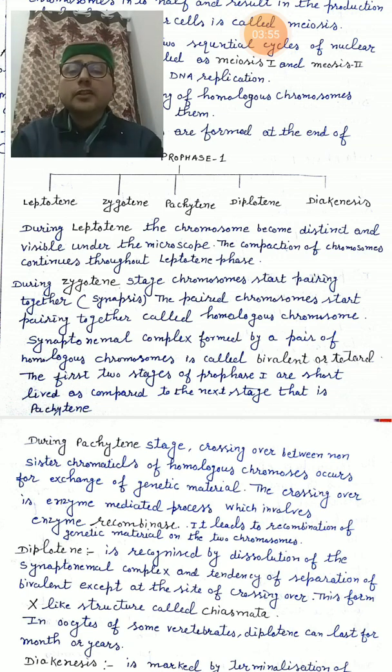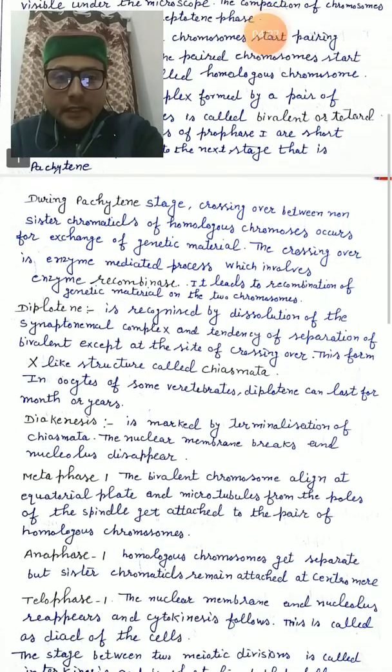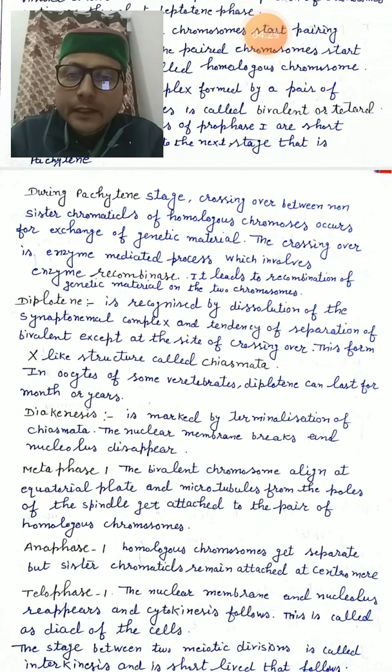So when we talk about this pachytene stage, the crossing over between non-sister chromatids of homologous chromosomes occurs for the exchange of material, and this crossing over results in the recombination. We get a lot of variations. We say that sexual reproduction leads to variation, and the root cause behind the variation is this division, meiosis. During meiosis, there is an exchange of genetic material, that is crossing over, and there is an enzyme involved in this process. You can see here in this slide, the enzyme is recombinase. It leads to the recombination of genetic material of 2 chromosomes.